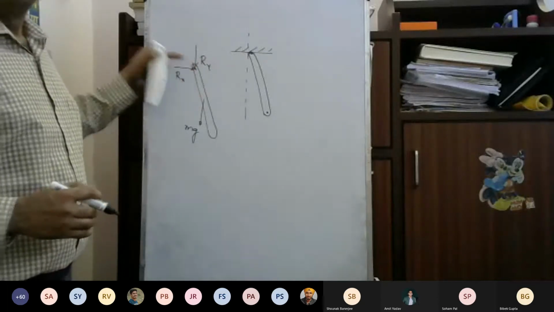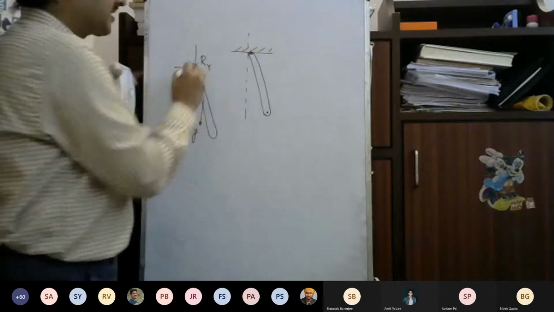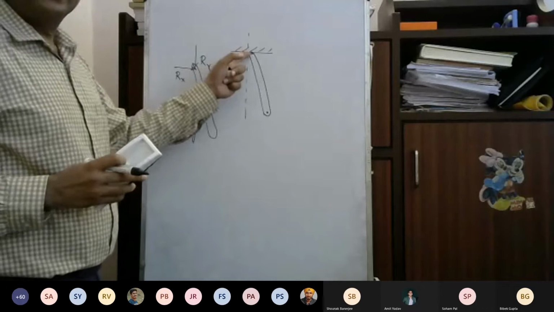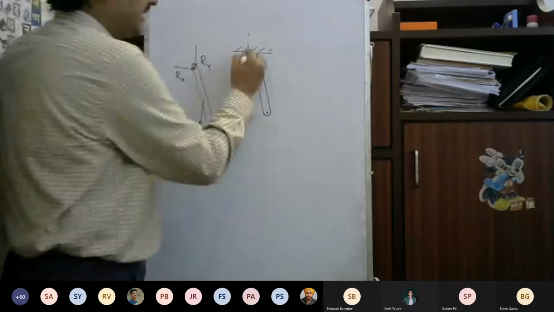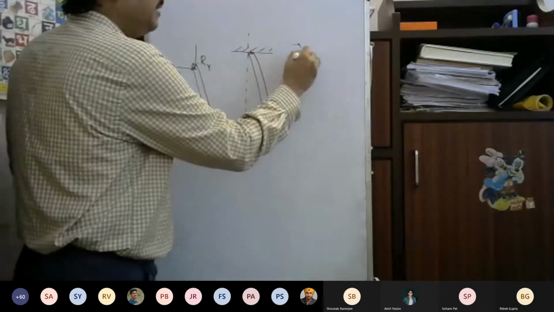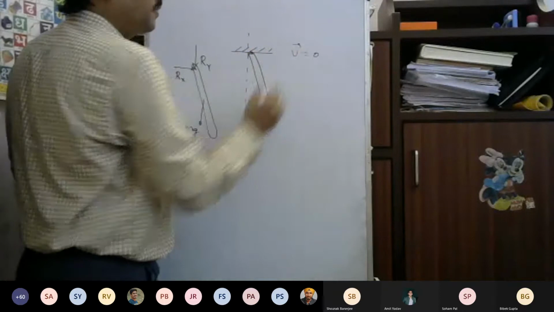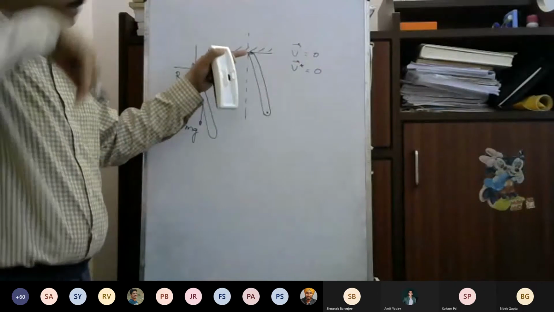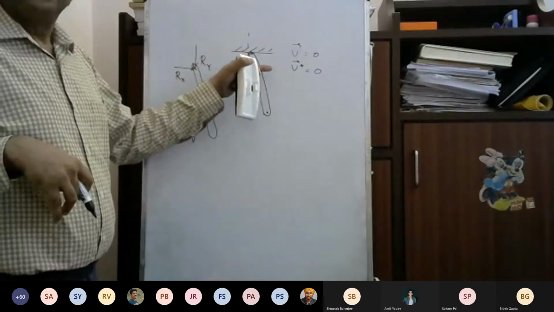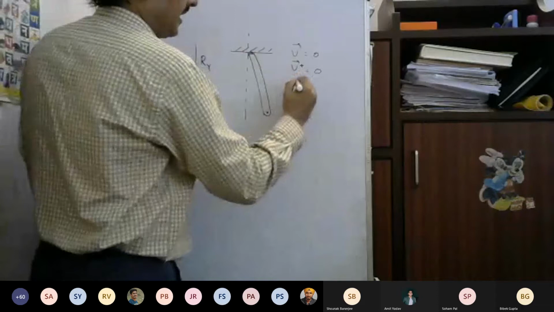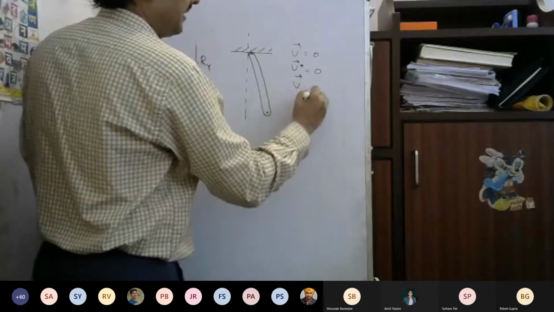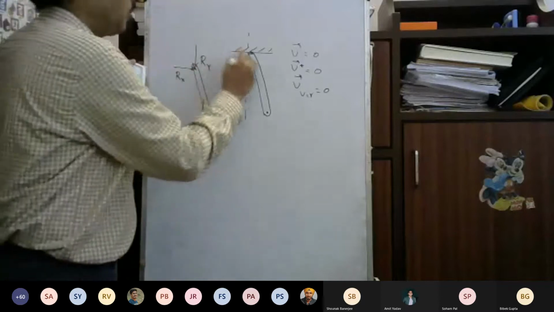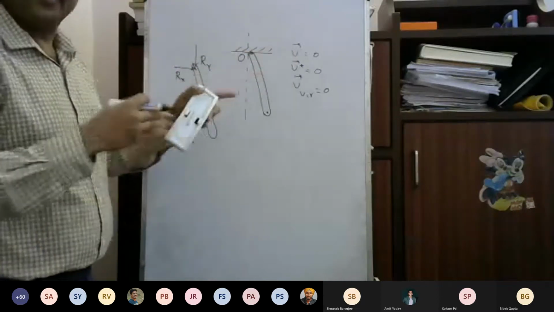Now here, of course, this constraint force will not do any work, because the virtual displacement here, this point cannot move at all. So therefore, V will be 0. V star, the possible velocity, is also 0. You see this point O, the velocity of point O is 0 always because it cannot move.